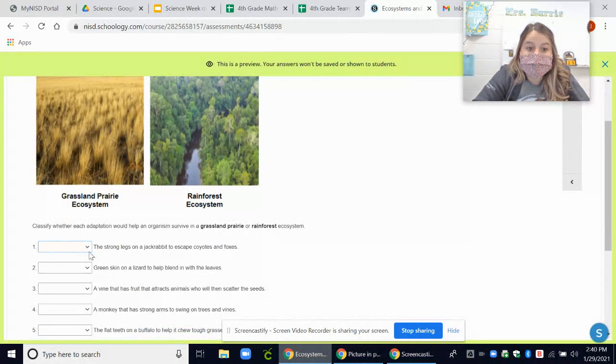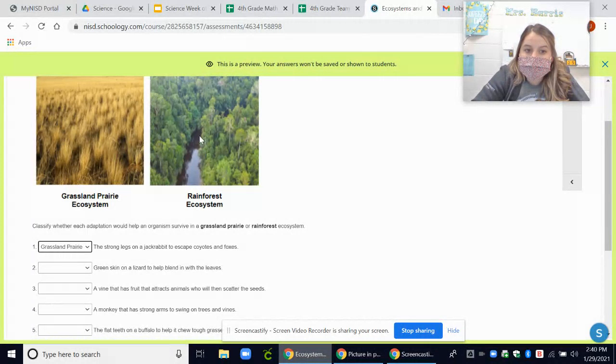You're going to look through these. The strong legs on a jackrabbit to escape coyotes and foxes. Is that the kind of thing that would be happening here in the grasslands or something that would happen in the rainforest? Well, we heard in our slides, jackrabbits are known to be in the grassland, so I'm going to choose grassland. Green skin on a lizard to help blend in with the leaves.